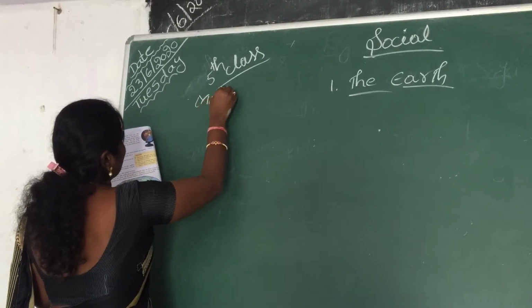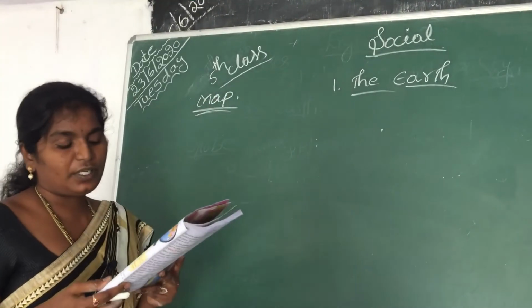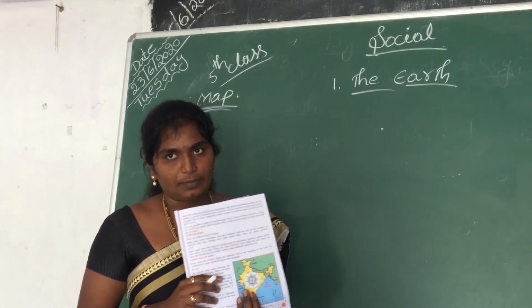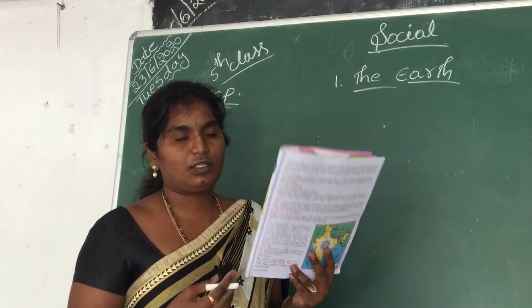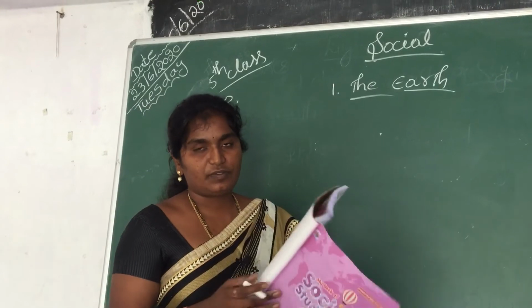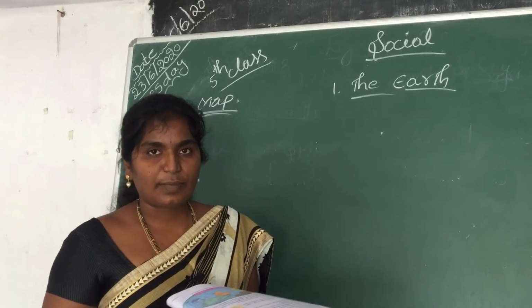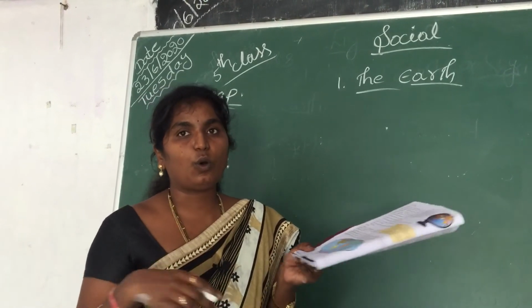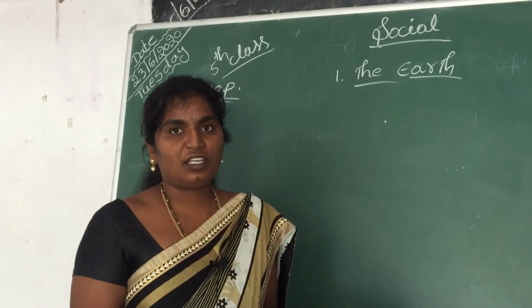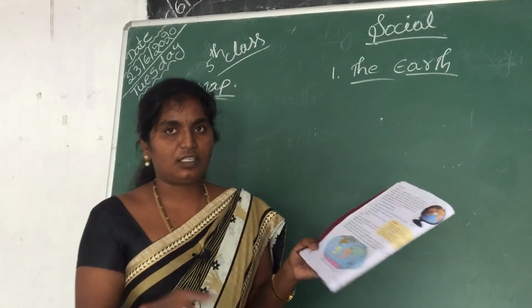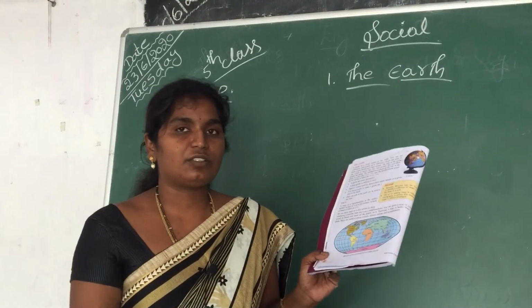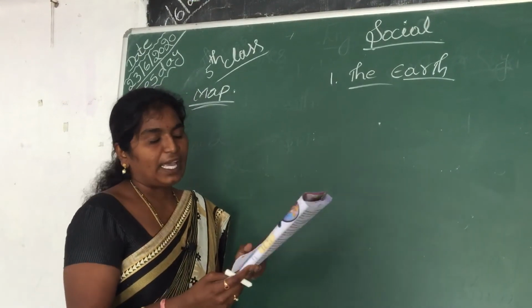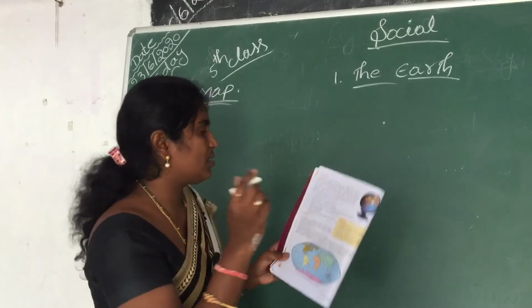Next one is map. A map is a representation of the earth surface or part of it on a flat surface. So what is a map? You may have seen it in previous classes or in your diaries, on the first paper we will see the map. We cannot see the whole earth. By staying here in one place, we cannot see the other village also. But by using this map, we will see the whole earth. So a map is a representation of the earth surface.